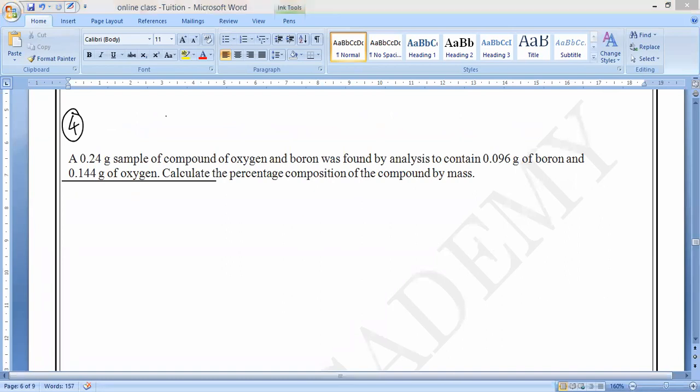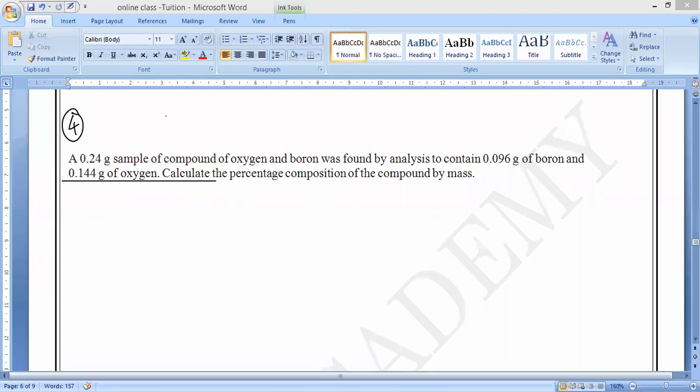Read the question. A 0.24 gram sample of a compound of oxygen and boron was found by analysis to contain 0.096 grams of boron and 0.144 grams of oxygen. Calculate the percentage composition of the compound by mass.